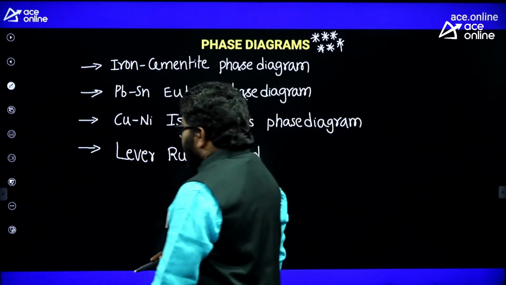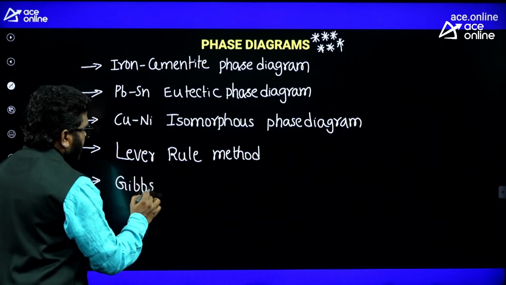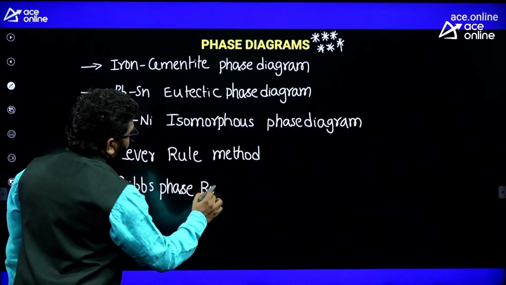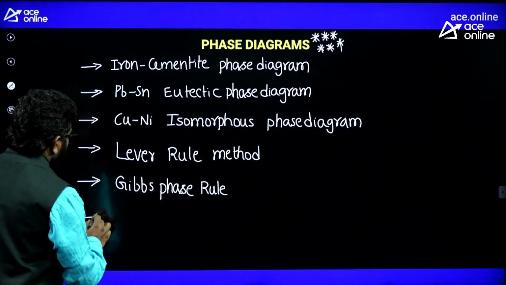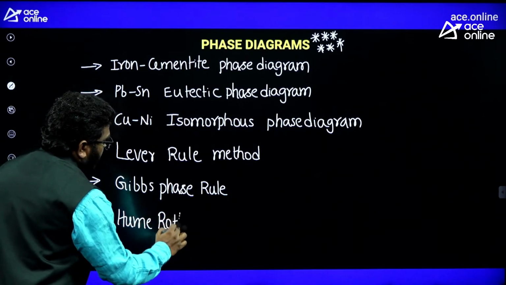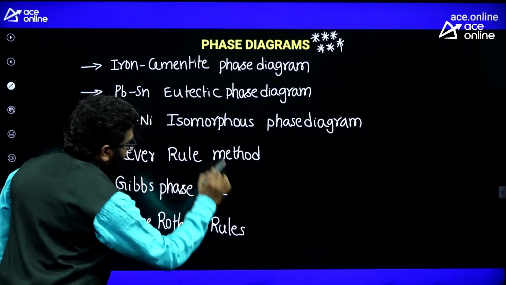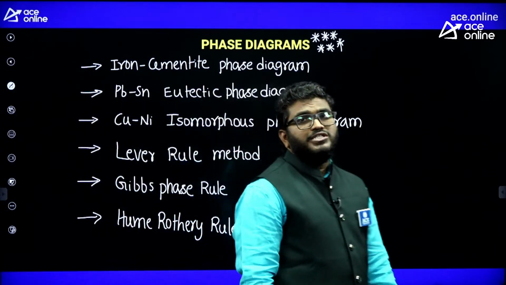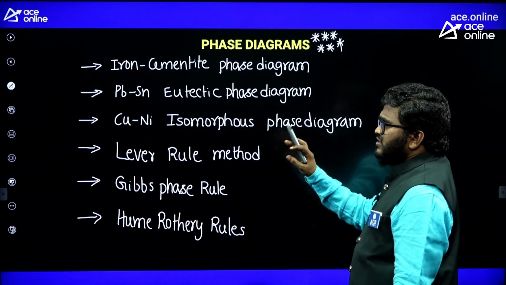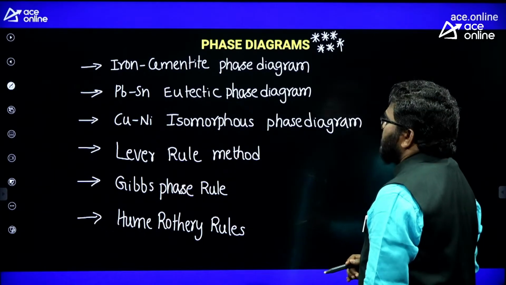Also from the phase diagram you should focus on the Gibbs phase rule, because sometimes they ask questions from the Gibbs phase rule, and sometimes Hume-Rothery rules also. So you should focus on the Gibbs phase rule and the Hume-Rothery rules for making a substitutional solid solution. From the phase diagrams, mostly they ask questions from these topics.